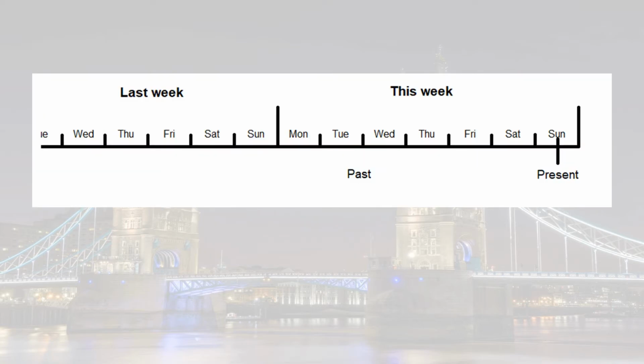Now we have a weekly timeline to show multiple points in time. Let's say we just want to talk about Monday. Example with work: "I didn't go to work on Monday." This is one specific day in the past, so we use past simple. But now we want to talk about the whole week. "I haven't been to work this week." Here we use present perfect because it's across multiple days and we are using the words "this week."